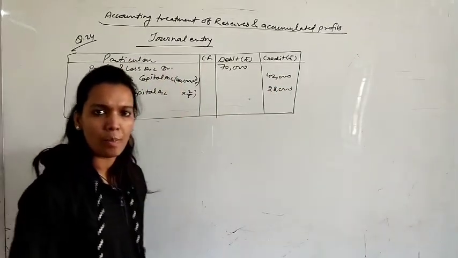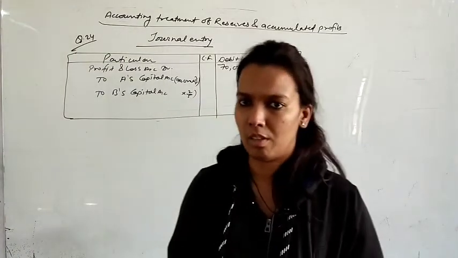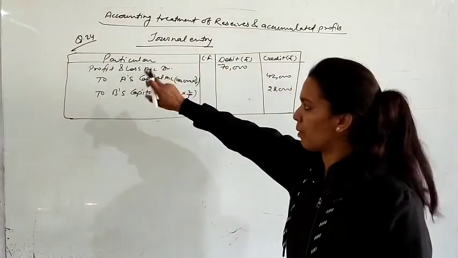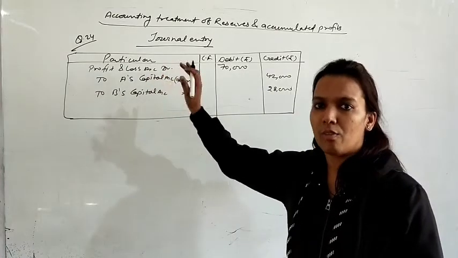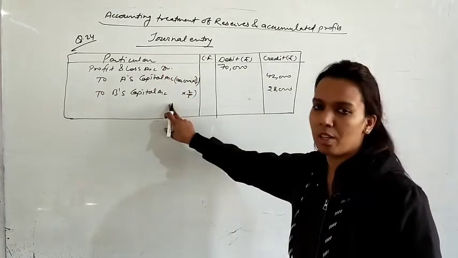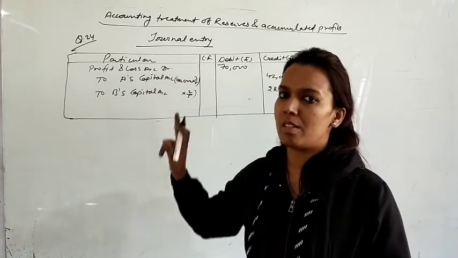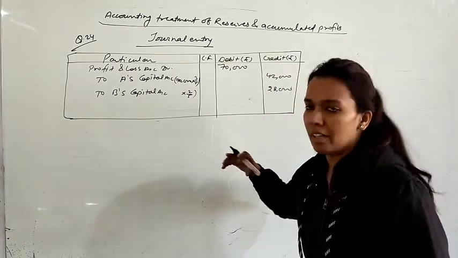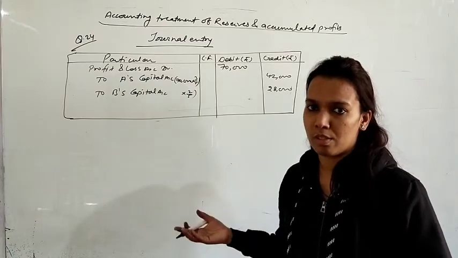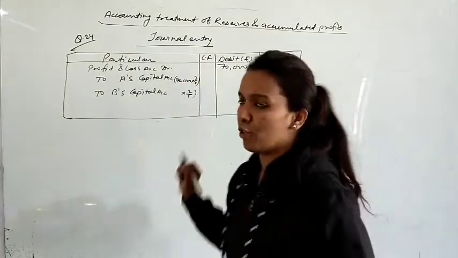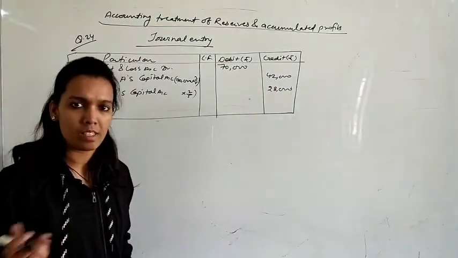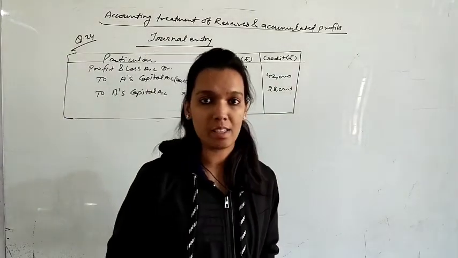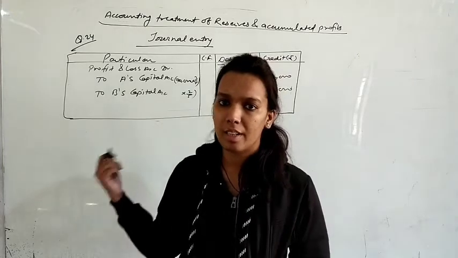This is a normal and very easy question. Whatever the profit is, that is profit and loss account, general reserve, we will distribute it when partners decide to distribute the profits. Suppose in the same question there is a loss. Here it was profit and loss account credit balance. Suppose there was a profit and loss account debit balance, then you have to credit here.